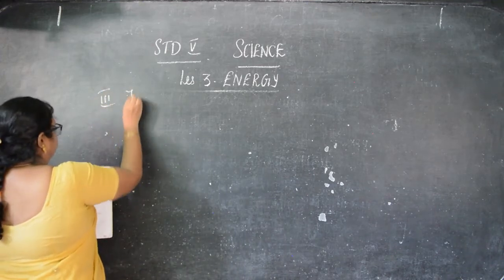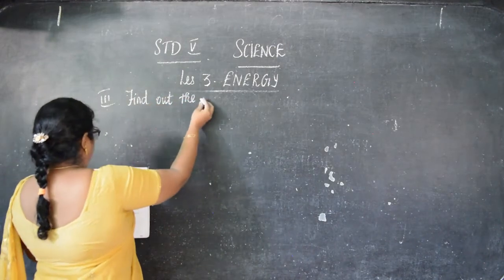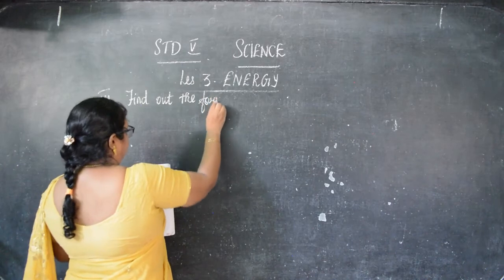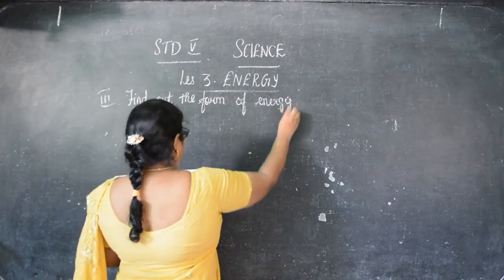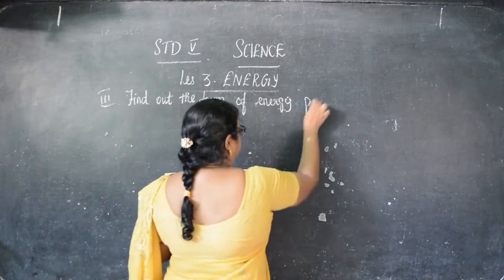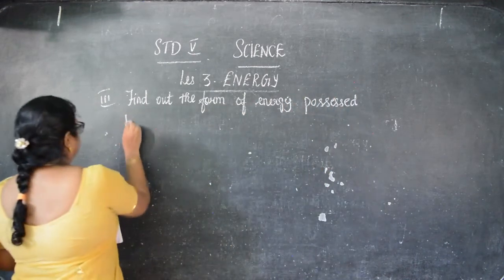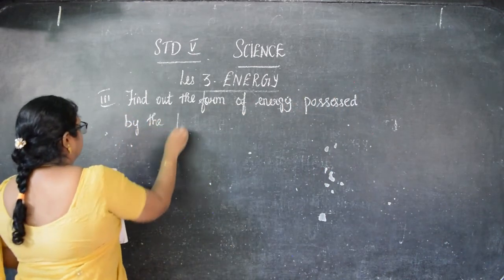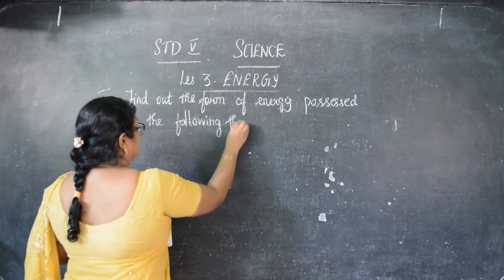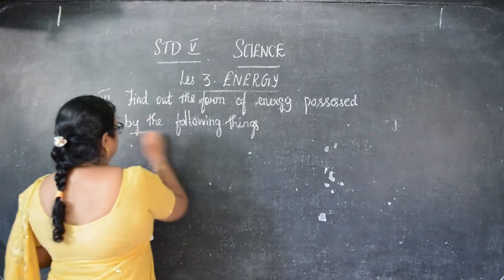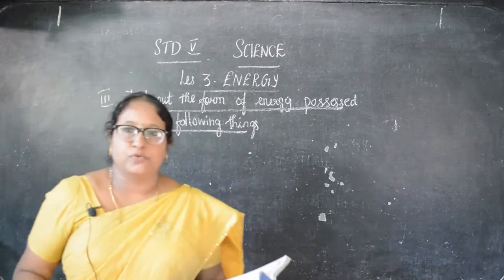Find out the form of energy possessed by the following things. Okay, children? So, find out the form of energy. This is a sight reading. Possessed by the following things.